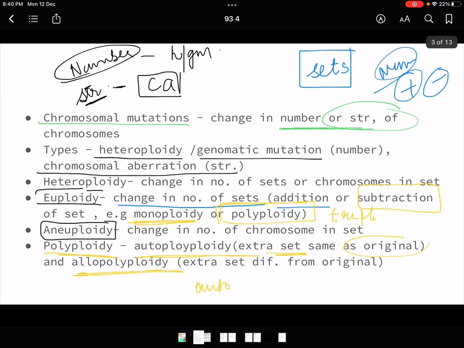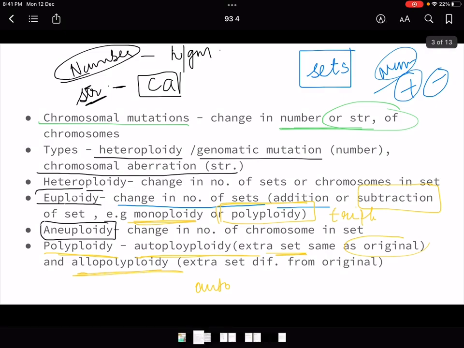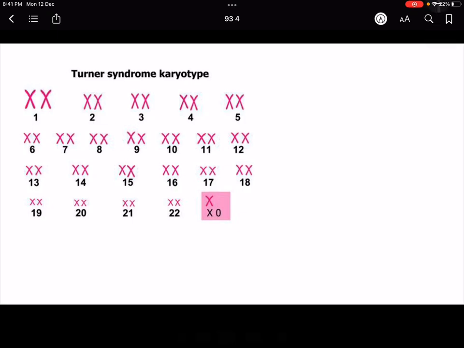Now let's go to the second part, that is aneuploidy. Now what is aneuploidy? Let's look with this picture. Now this is Turner syndrome. Okay, this is Turner syndrome.